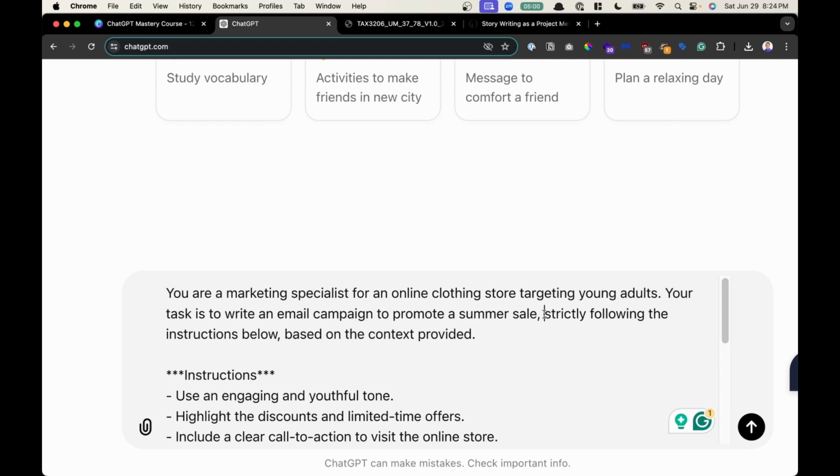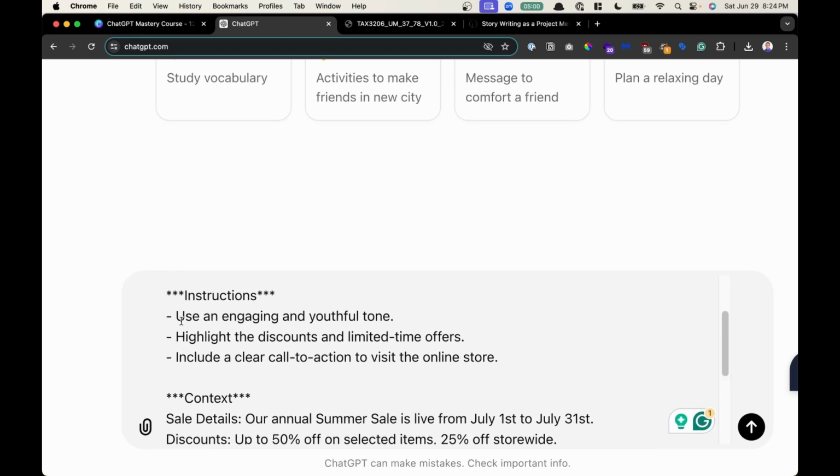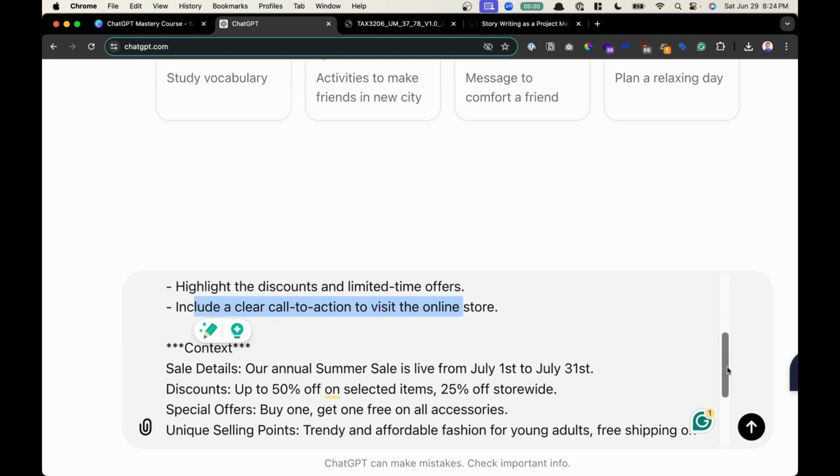Awesome. We gave it just a little placeholder for our instructions, and then also a placeholder for our context, which are our next parts down here. So here's the list of instructions. Use engaging and youthful tones. Highlight the discount and limited time offers. Awesome. And then include a clear call to action to visit the store. You would add all the details right here of what you want as the output.